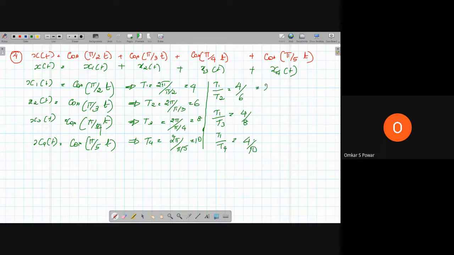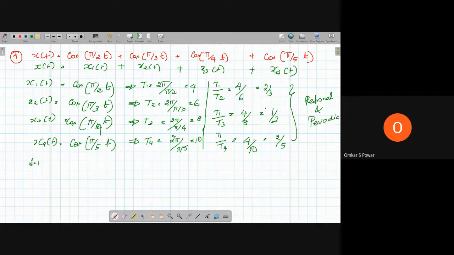Which is equal to 2 by 3, rational, periodic; 1 by 2, rational, periodic; and 2 by 5, which is rational and periodic.